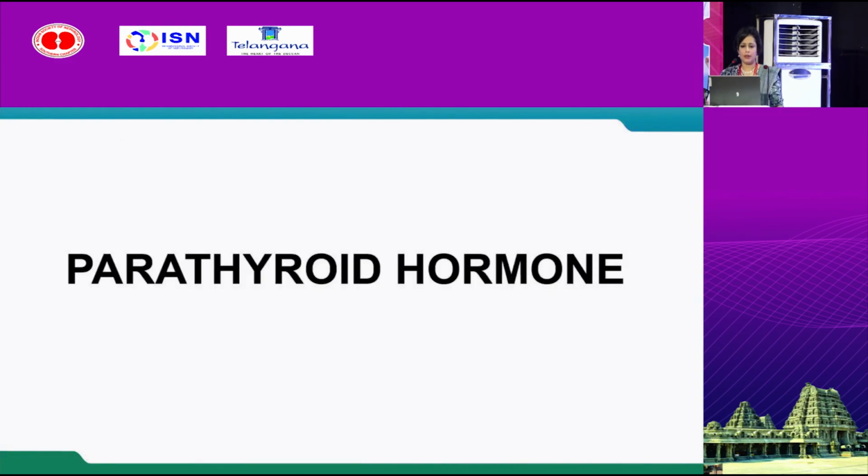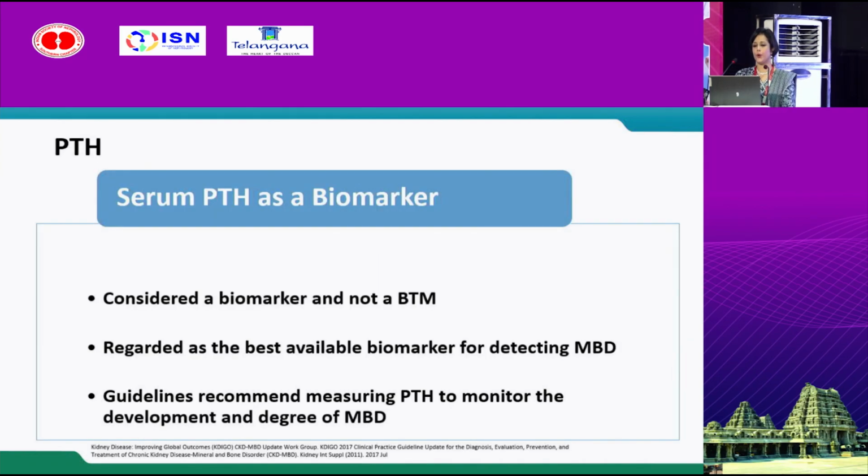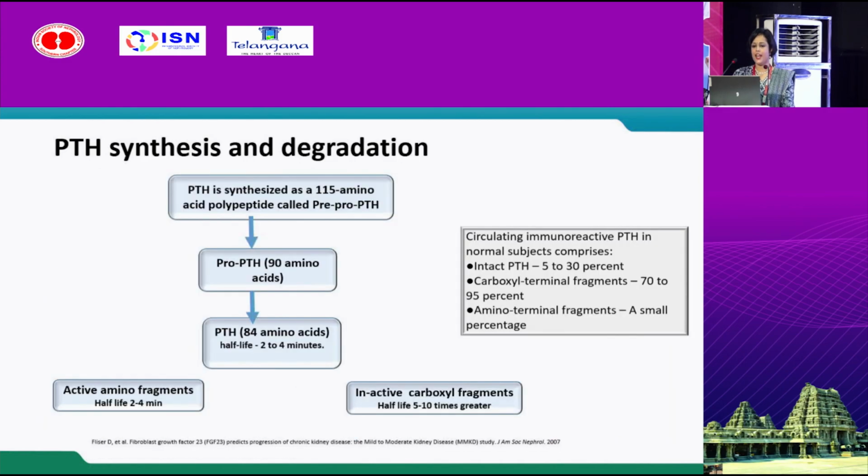Coming to our main biomarker, parathyroid hormone, it is regarded as the best available biomarker for detecting MBD. Now, PTH is synthesized as a 115 amino acid pre-pro-PTH. It is cleaved into pro-PTH with 90 amino acids and then to active form PTH with 84 amino acids. And it has a very short half-life of 2 to 4 minutes, and it is taken up by the liver and degraded into active amino fragments and inactive carboxyl fragments. And if you take the total PTH in the circulation, around 30% is the intact PTH, whereas the majority is